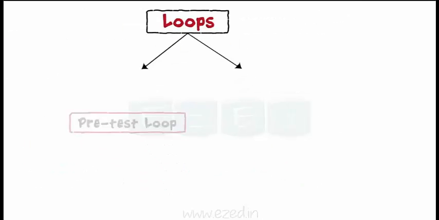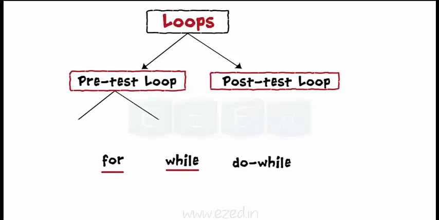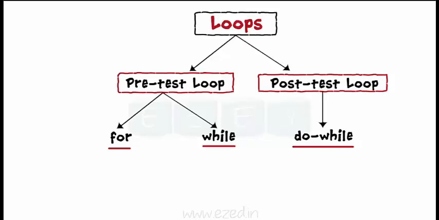Loops can either be a pre-test loop or a post-test loop. C has three loop constructs, namely for, while, do while, out of which while and for are pre-test loops and do while is a post-test loop.